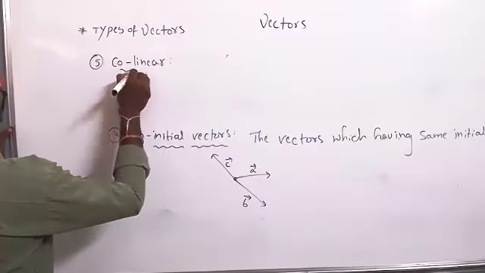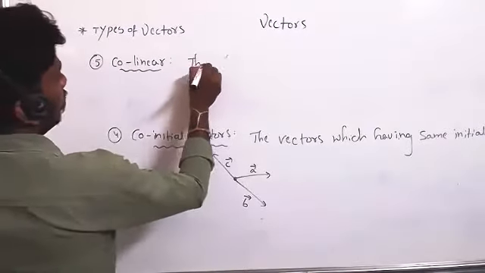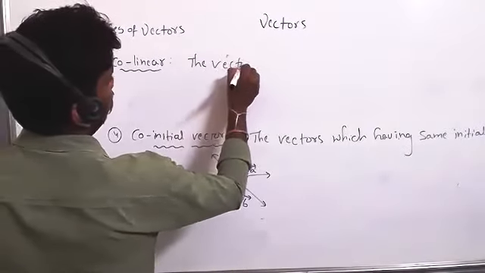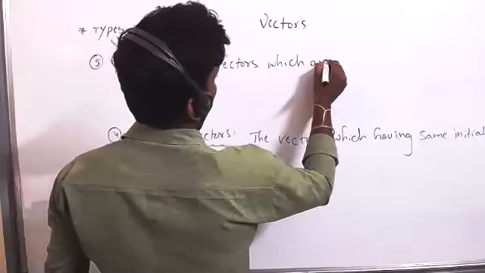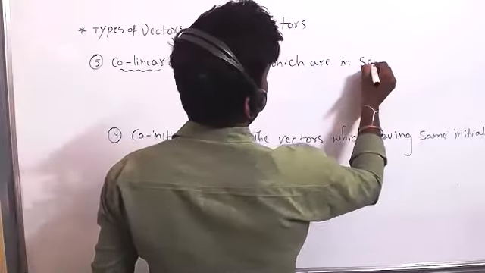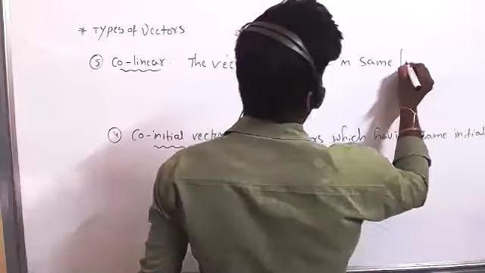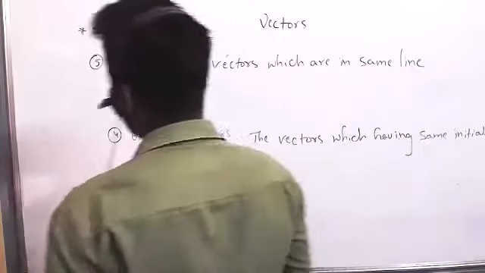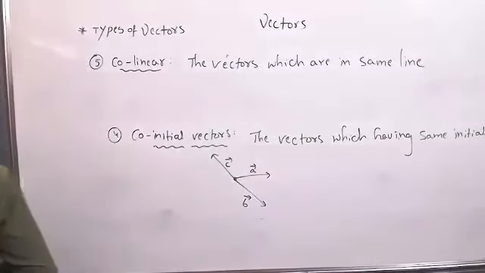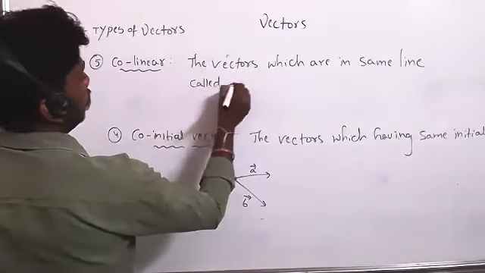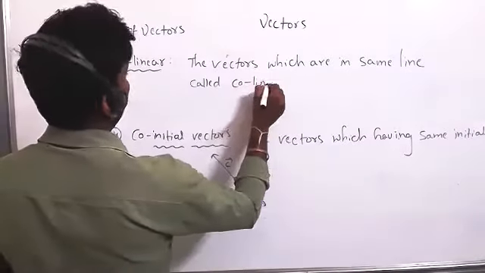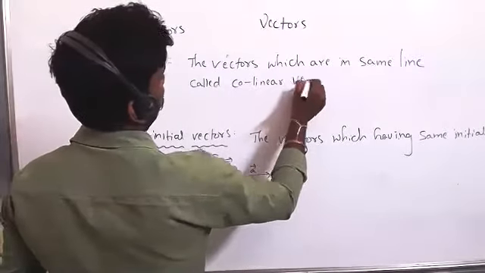Next one. Collinear vectors. The vectors which are in the same line are called collinear vectors.